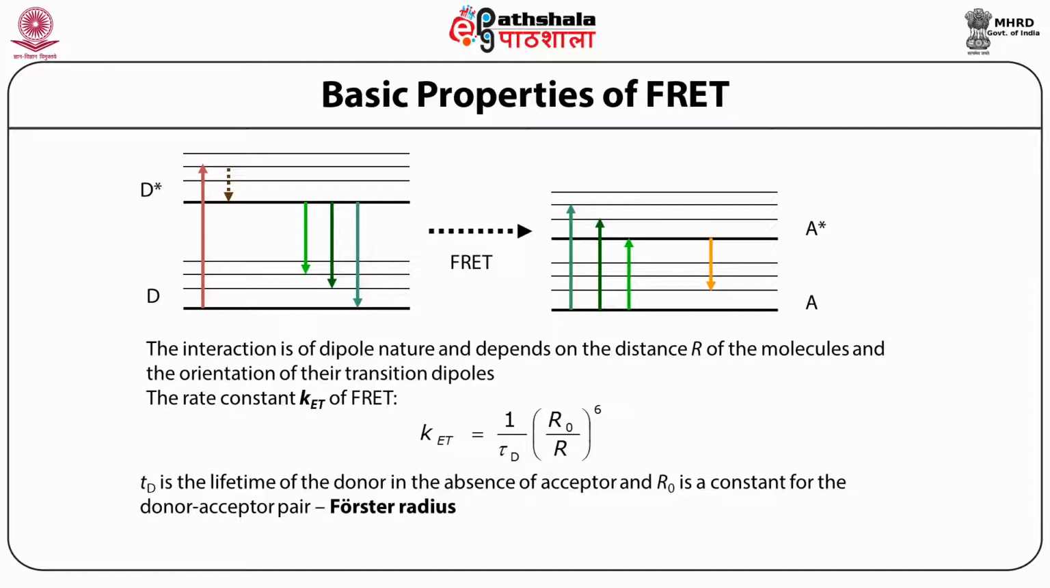So the rate constant Ket of the FRET is given as 1 by tau d into (r naught by r) to the power 6. Tau d is the lifetime of the donor in the absence of acceptor, and r naught is a constant for the donor-acceptor pair. It is also known as the Forster radius.